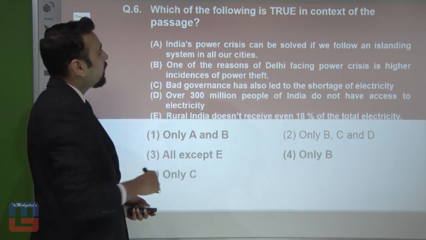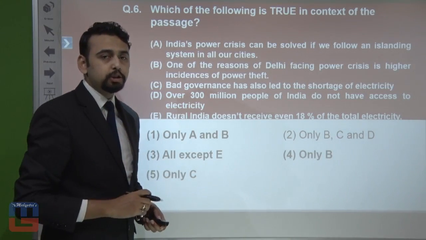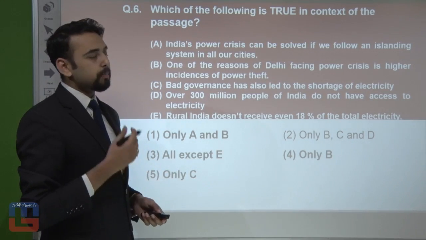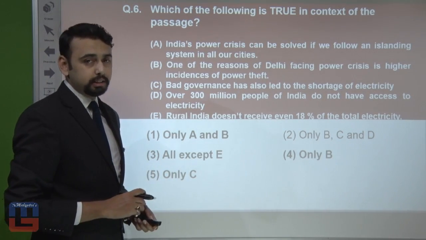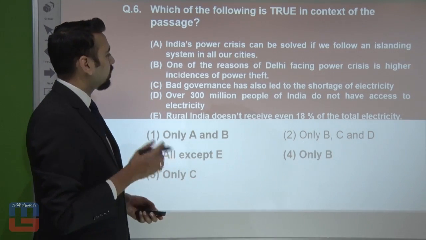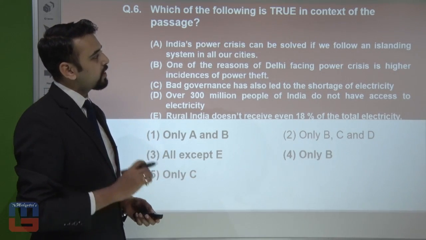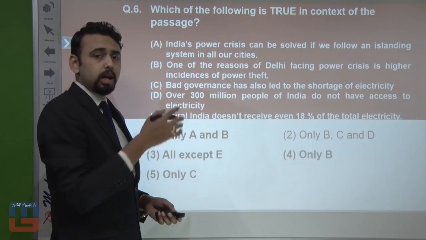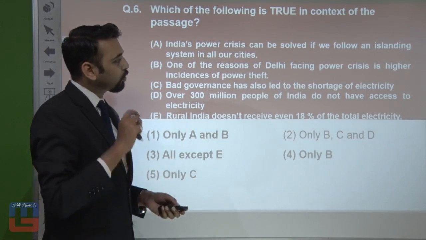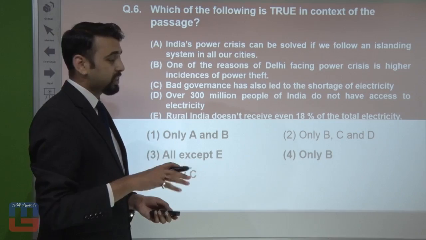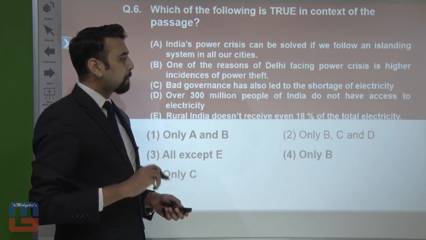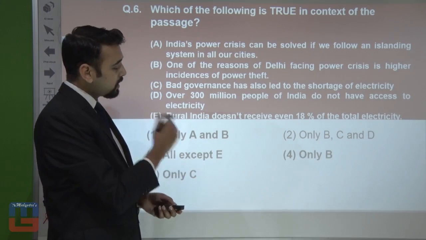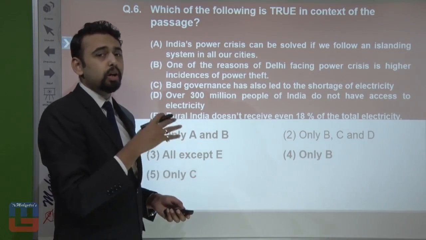Okay, see, here's the next one for you. Which of the following is true in context of the passage? Well, here are the options. A, India's power crisis can be solved if we follow an islanding system in all our cities. Alright, the next one: one of the reasons of Delhi facing power crisis is higher incidences of power thefts. Actually this one is true, B is true considering the passage. C, bad governance has also led to shortage of electricity. Once again, true because T&D losses were there. Then D, over 300 million people of India do not have access to electricity. This again is true according to the passage. Rural India doesn't receive even 10% of total electricity. See, this was not true according to the passage.